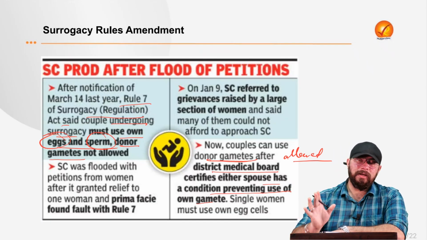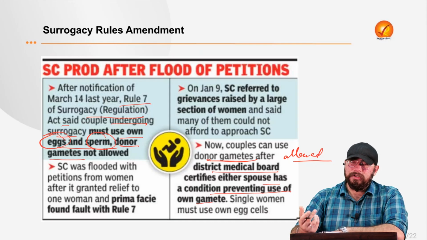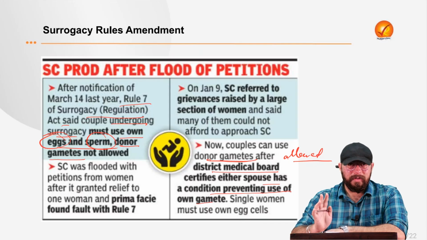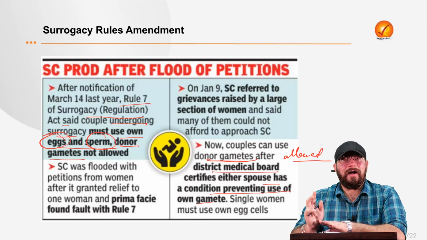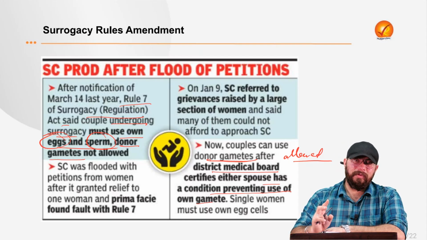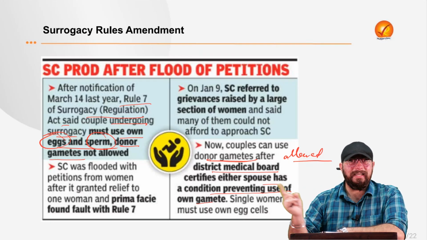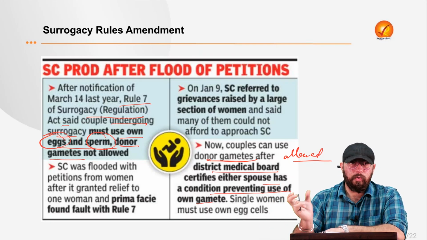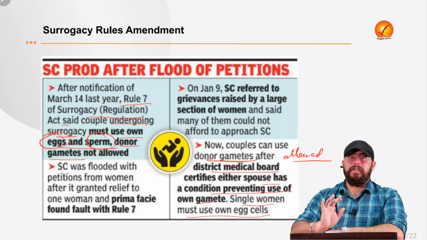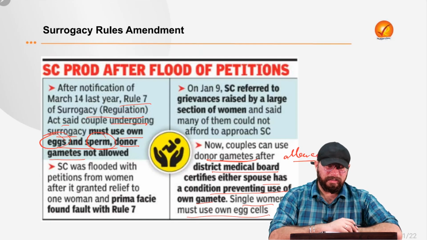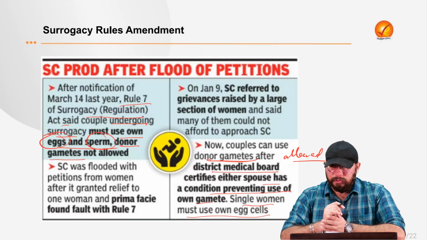Just a very simple thing. Earlier, donor gametes were not allowed to be used under surrogacy. Now donor gametes are allowed on one condition: if either of the spouses, the groom or the bride, has a medical condition which prevents them from giving their egg or sperm, right? In that case, they can have a donor who can give the egg or sperm. But single women must use their own eggs, right? That is also one condition given here. I hope the surrogacy rules amendment is again very, very clear to all of you.